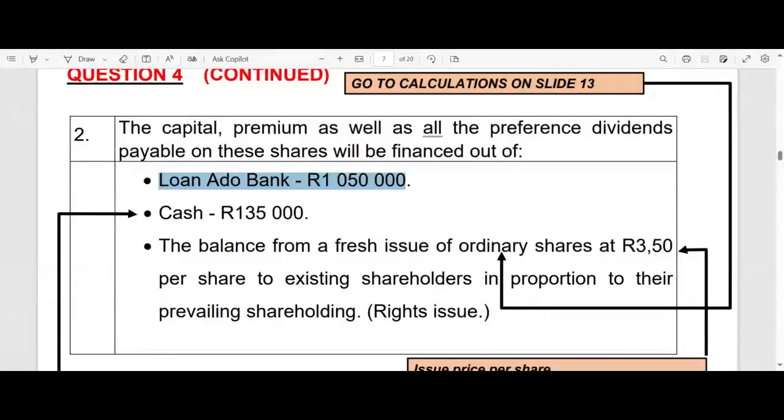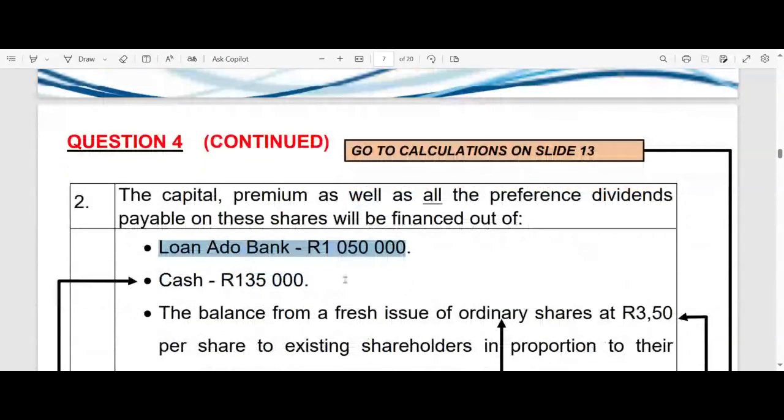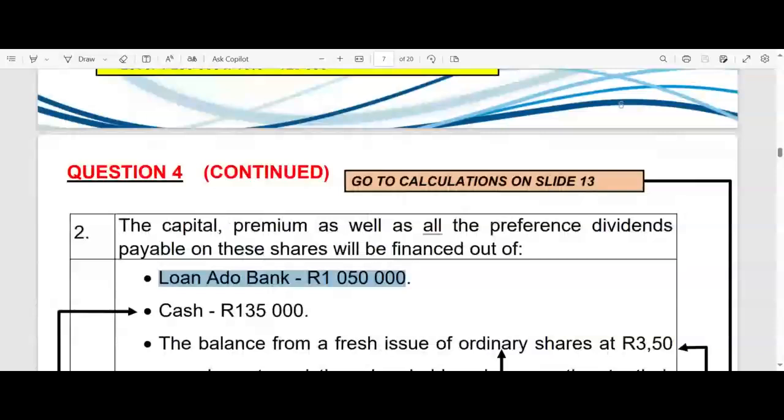We saw this coming right at the start, didn't we? From a fresh issue of ordinary shares at 3 rands 50 per share, we are going to issue those shares to existing shareholders. If we issue shares for money, they are only issuing shares for one reason, and that is to get money. So it's clearly not going to be a capitalization issue. We all get that, don't we? It can't be a capitalization issue because there's no purpose then. They want to get the money.